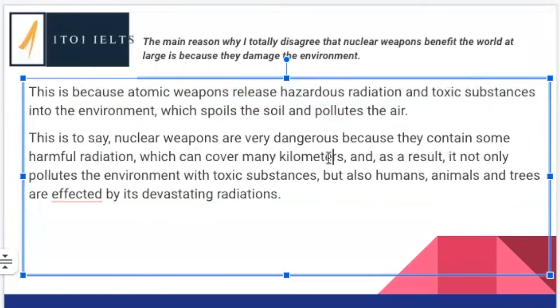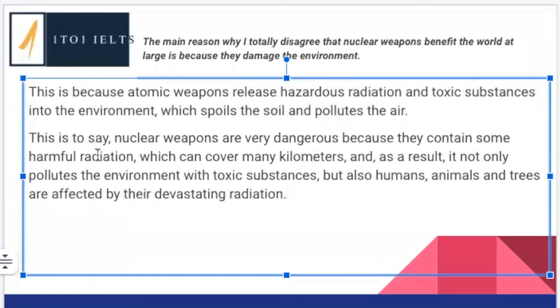cover many kilometers, and as a result, it not only pollutes the environment with toxic substances, but also humans, animals, and trees are affected. Here we're using the verb form. Remember, the noun form takes the effective. So here, this is the passive voice, but we are using a verb, so we need to use affected. Now, affected by its devastating radiations. So we're talking about the radiation of these nuclear weapons. But they're devastating, and once again, this is uncountable.